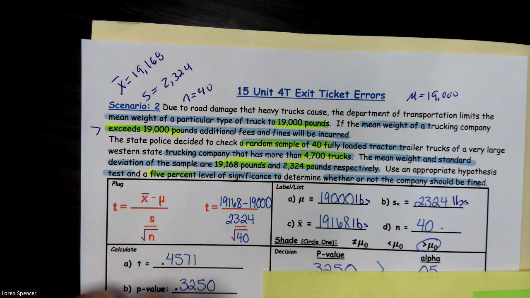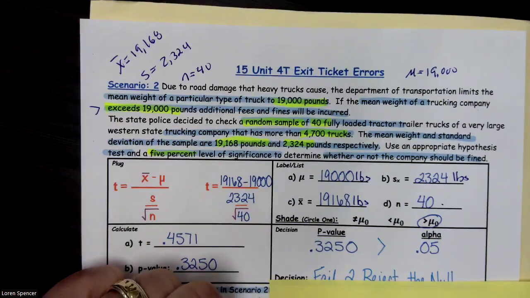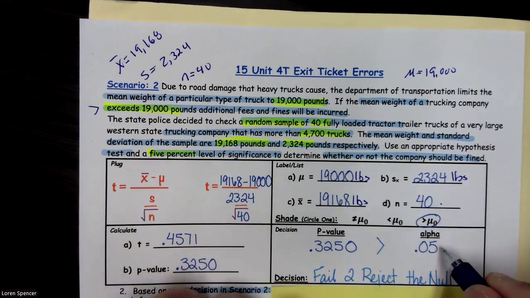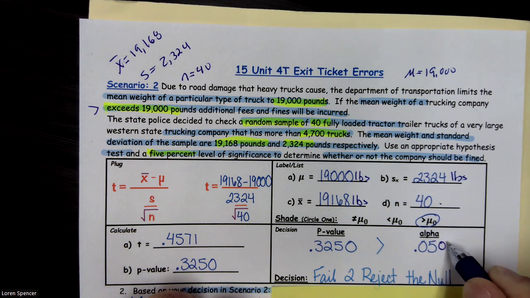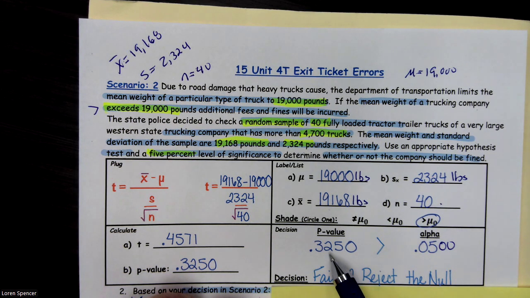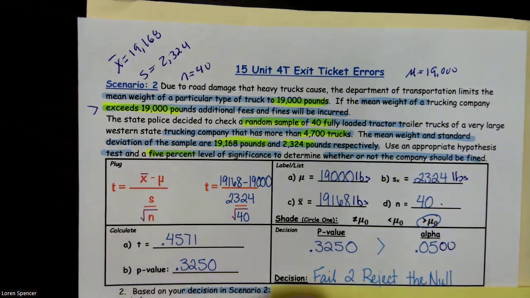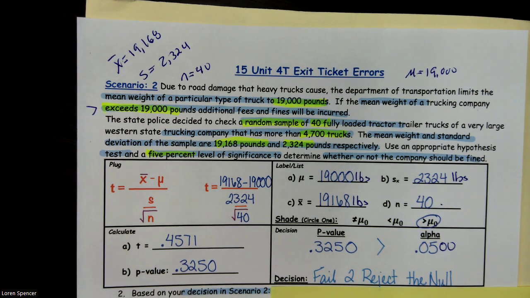We don't reject. If the p is large, we keep it. So the p value is 0.3250, which is greater than our alpha of 0.05. 0.3250 is definitely larger than 0.05, so our decision is to fail to reject. Let's go ahead and write down our H0 real quickly.